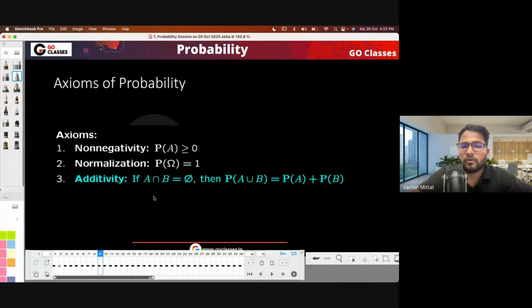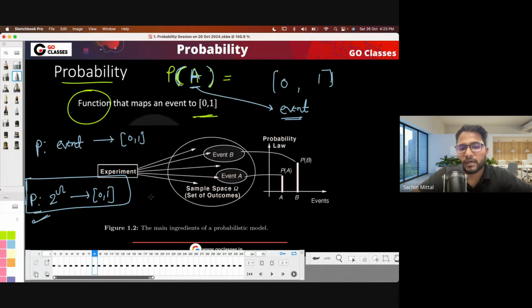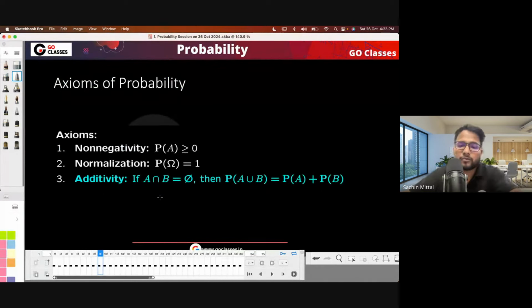Okay. Now, having defined probability as going from an event to 0 to 1, let's quickly go over these slides. You know that probability has to be greater than or equal to 0, and the probability of the sample space is always 1. These are the axioms. Axioms are the base of probability, which means anything in probability has to be proven through them. Whatever new theorem or law you study has to be proven through these.